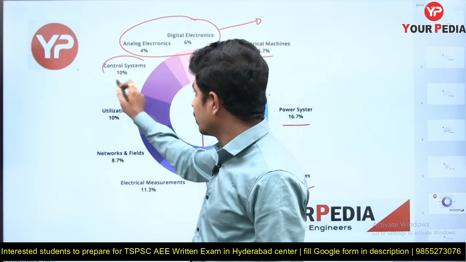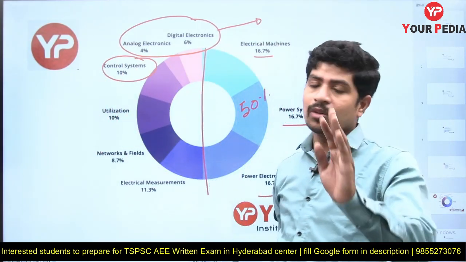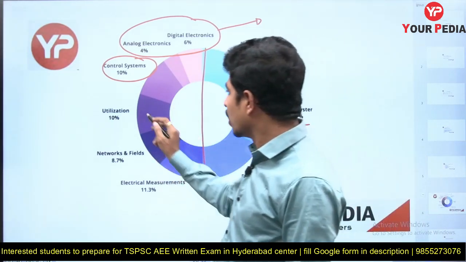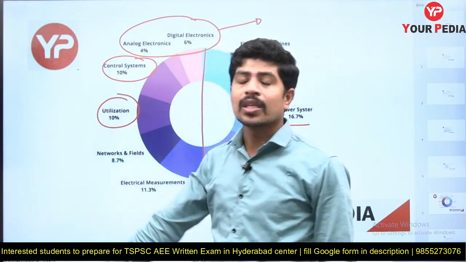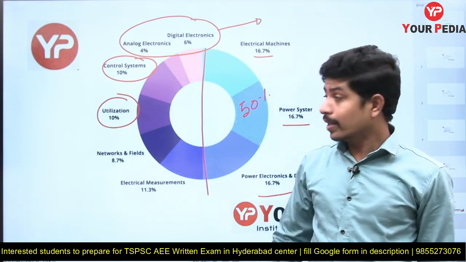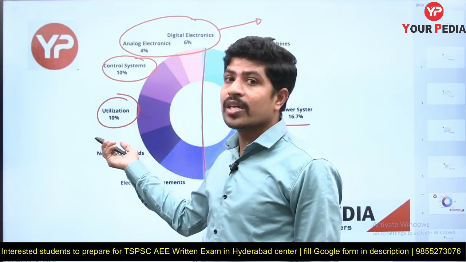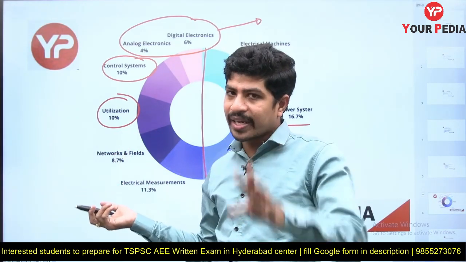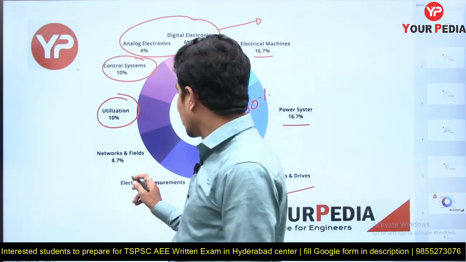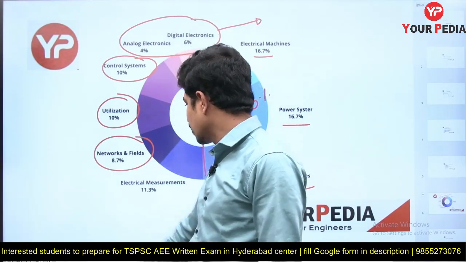Control systems is 10%, meaning 10 marks if you take 100 marks as a reference. Utilization is 10%, you see, 10% of the paper is utilization. So I am again saying, prepare utilization well. Why? Because that is not there in the GATE syllabus, or in any other competitive examination syllabus. Network analysis and fields is 8.7%.